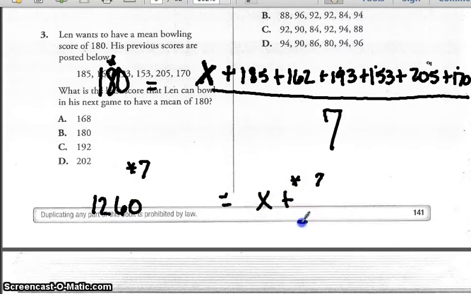Then I'm going to subtract whatever the sum of those numbers up there is. And when I do that, I get x is 192. So if you want to check it, put 192, add it up with all those numbers, and divide it by 7, and you're going to get an average of 180. So the correct answer here is 192. That is the score he needs to make here to have an average of 180.